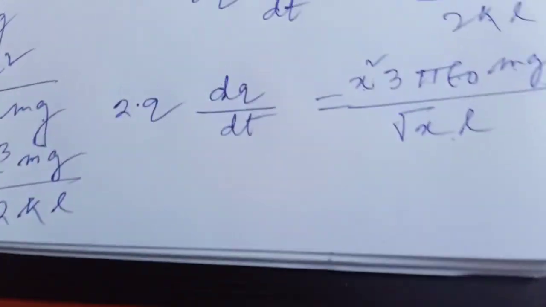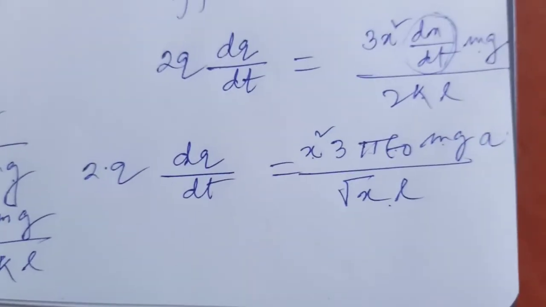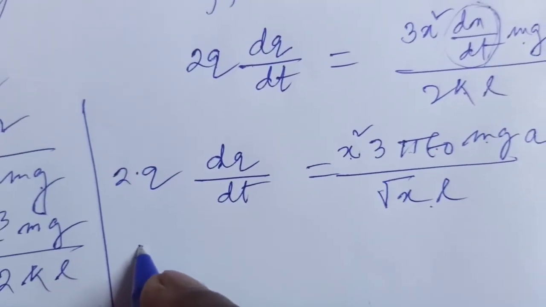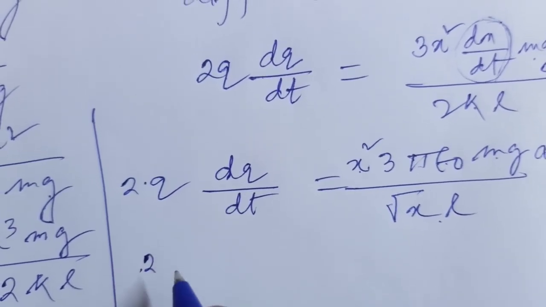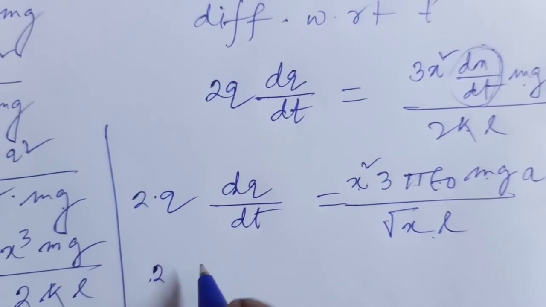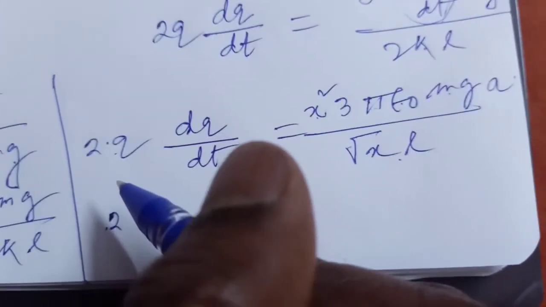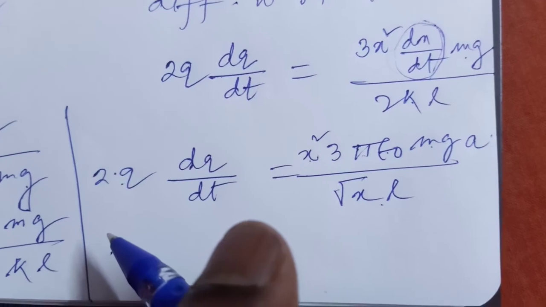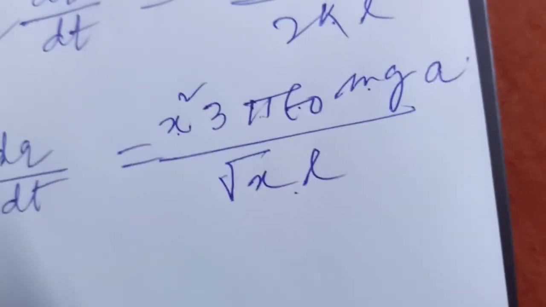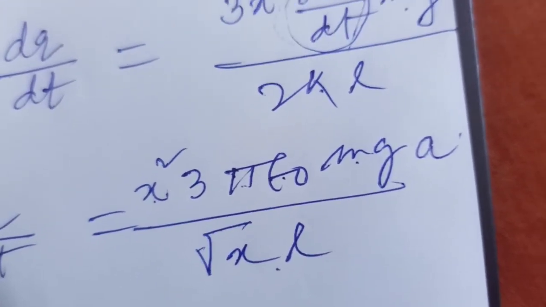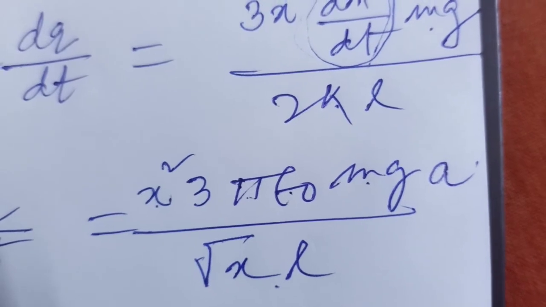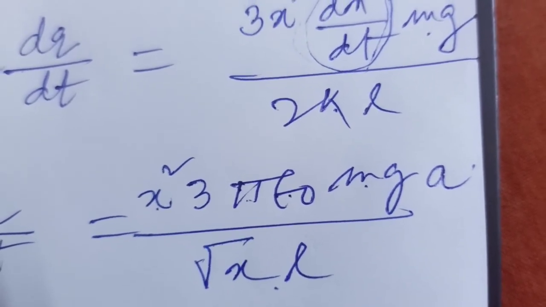So in place of q you have to write 2 into q, this is q square equal to this one, so q equal to the power of half.